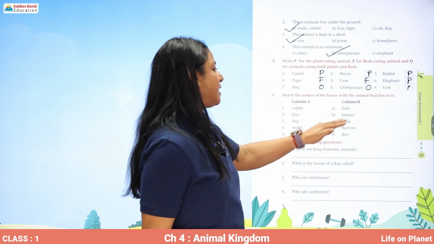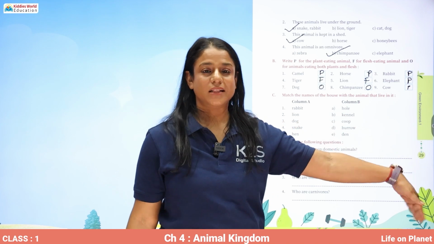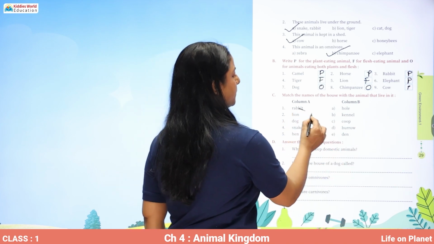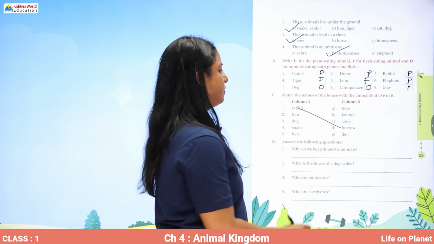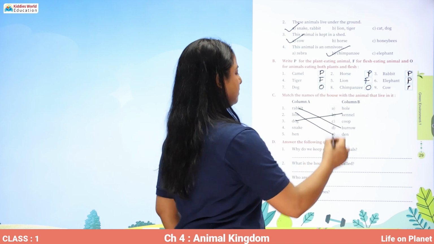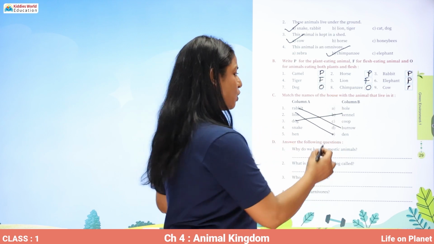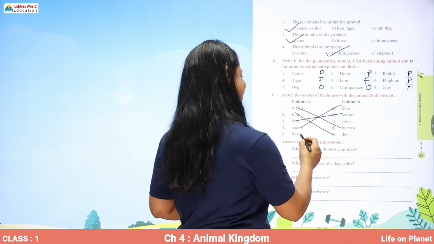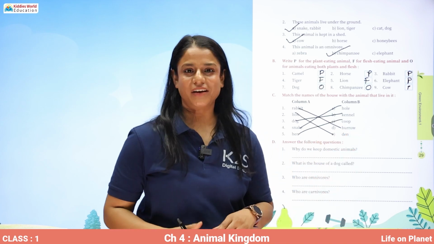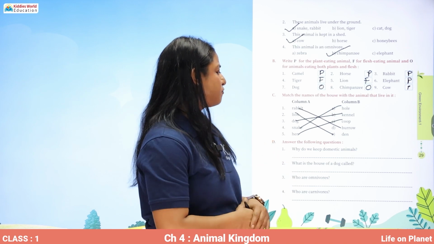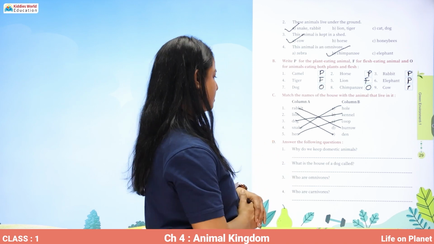Please match the names of the houses with the animals that live in it. Rabbit. Rabbit lives in a burrow. Lion lives in a den. Dog lives in a kennel. Snake lives in a hole. And a hen lives in a coop. Very good. So, you have to answer the following questions.